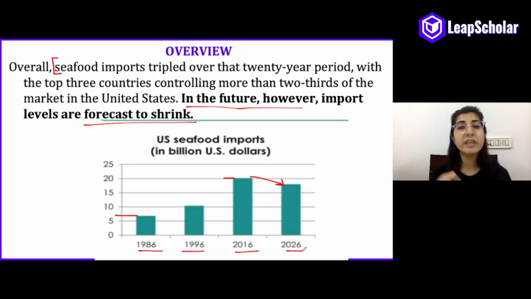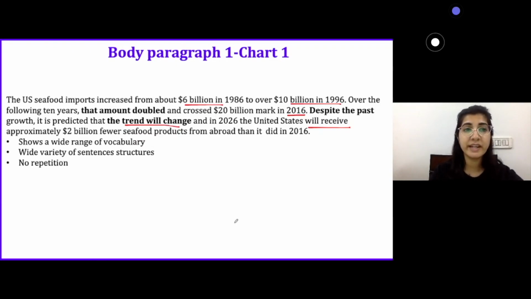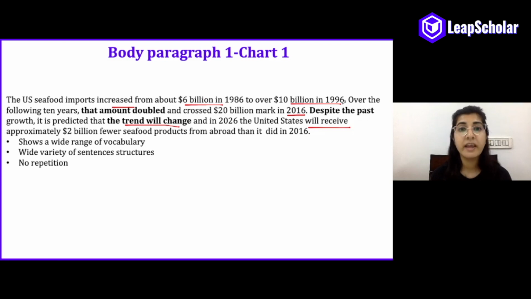That means the same data presented for 4 years, and we have used four different structures for presenting that data. In our first structure, the seafood imports increased from $6 billion in 1986 to 1996. Then, for the second structure, we've said over the following 10 years, that amount doubled.